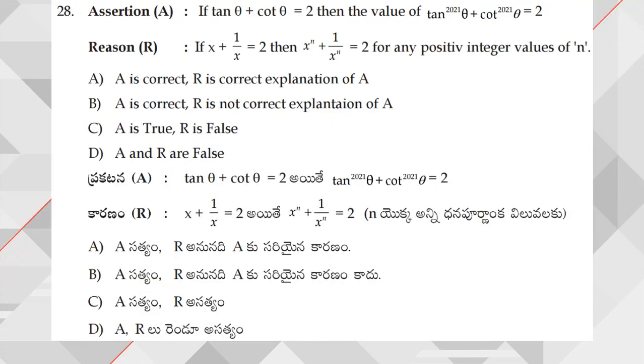Next, moving on to question number 28. If tan theta plus cot theta is equal to 2, then the value of tan power 2021 theta plus cot power 2021 theta is equal to 2, right? So if x plus 1 by x is equal to 2, then x power n plus 1 by x power n is also equal to 2. Both assertion and reason are correct, right? So this is a standard question, so you can remember this, because tan and cot are reciprocal to each other.